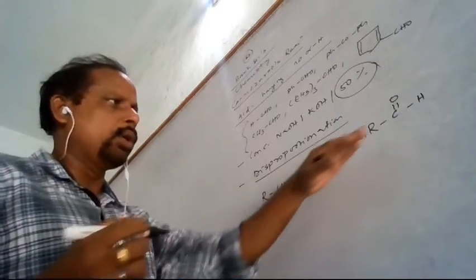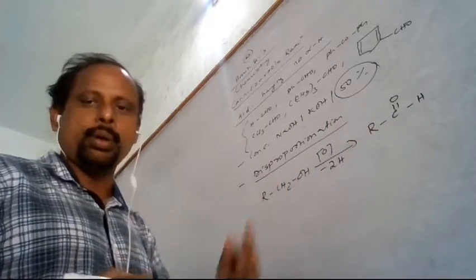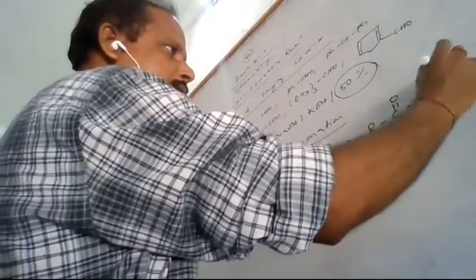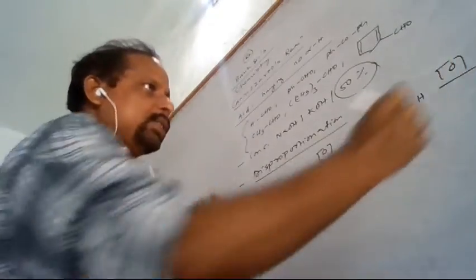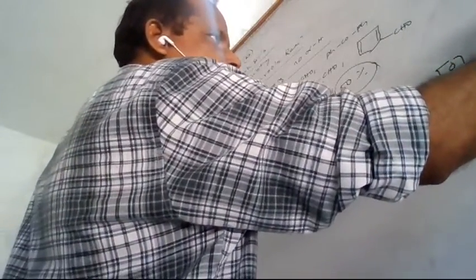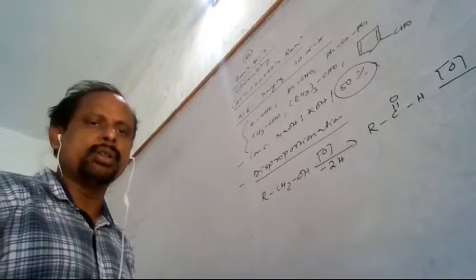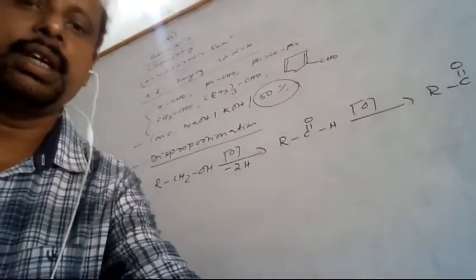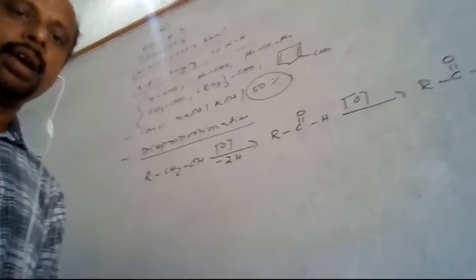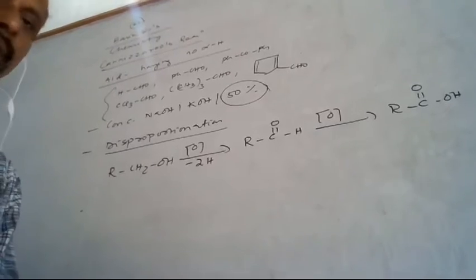Primary alcohol is converted to aldehyde and secondary alcohol to ketone. This aldehyde on further oxidation is converted to carboxylic acid, but ketone does not convert to carboxylic acid except under drastic conditions.